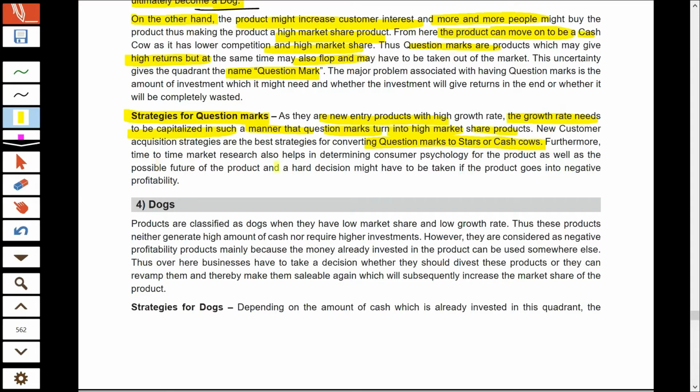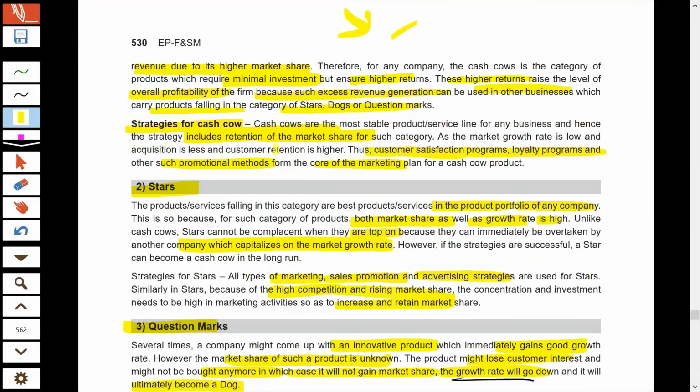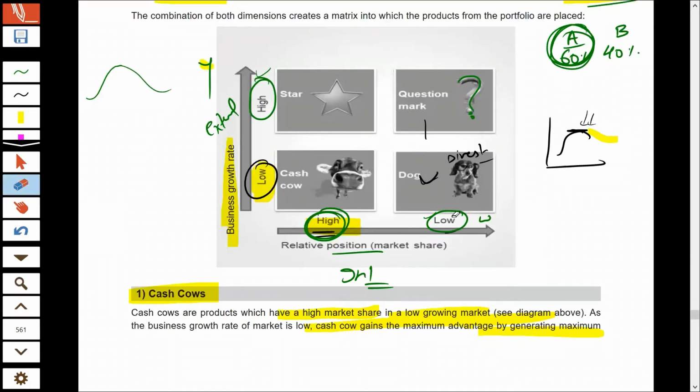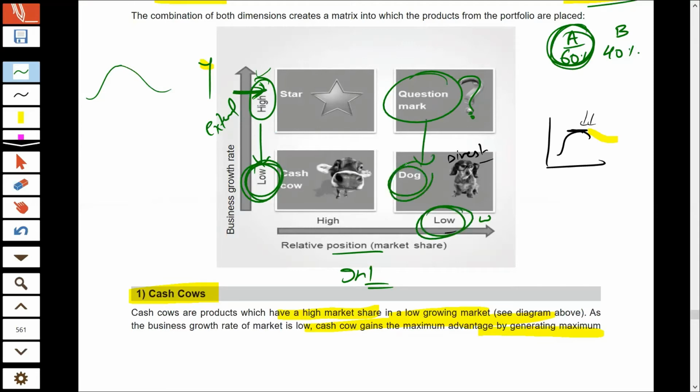So that ultimately depends upon how your research goes. If your research tells you that the future is good, you should invest. So as I already told you, there are two options. You can invest and try to increase the market share from low to high and convert your question mark into a star and then in future into a cash cow. Or it is also possible that the industry in which you are operating has presently a high growth rate, but in future the industry growth rate may become low and you already have a low market share, so your question mark will turn into a dog.